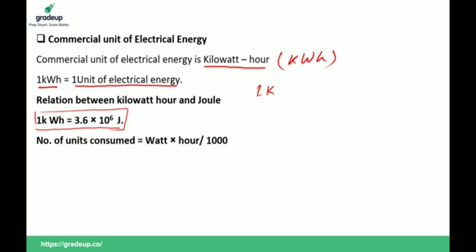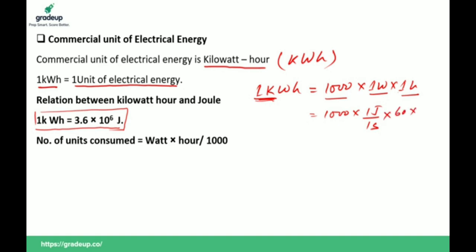So 1 kilowatt hour means 1 kilo, which means 1000, into 1 watt into 1 hour. 1 kilowatt means 1000 watt. So 1000 into 1 watt into 1 hour. 1 watt is equal to 1 joule upon 1 second, and 1 hour means 60 into 60 seconds. So second gets cancelled.